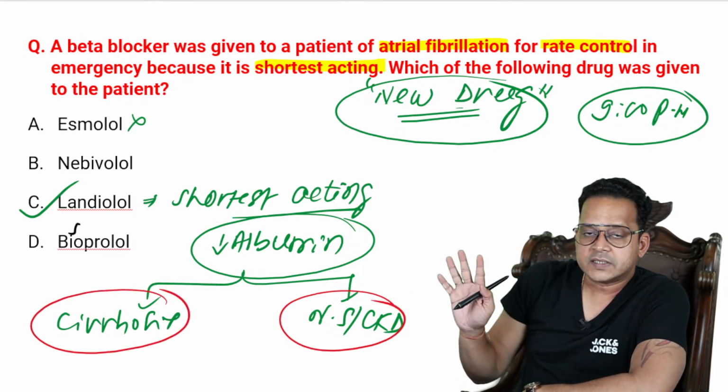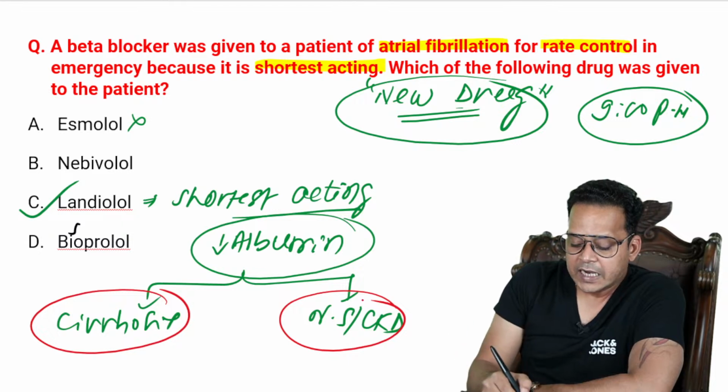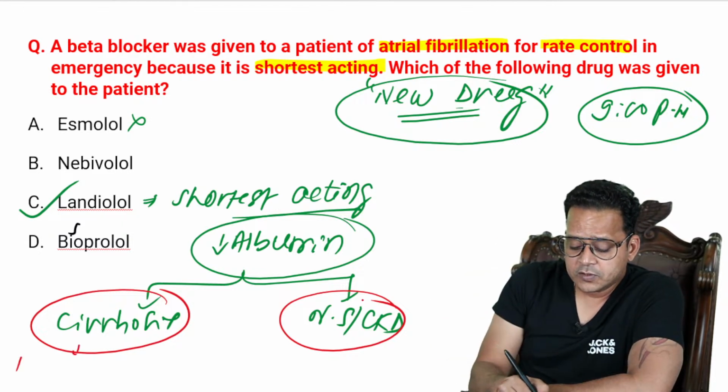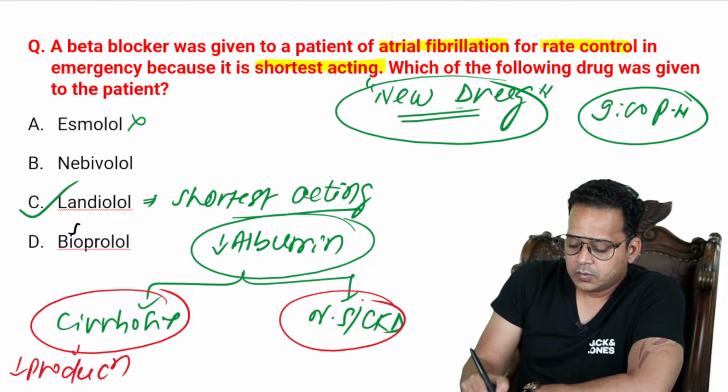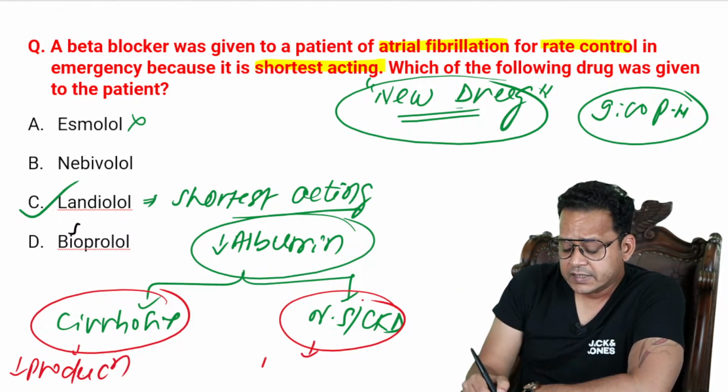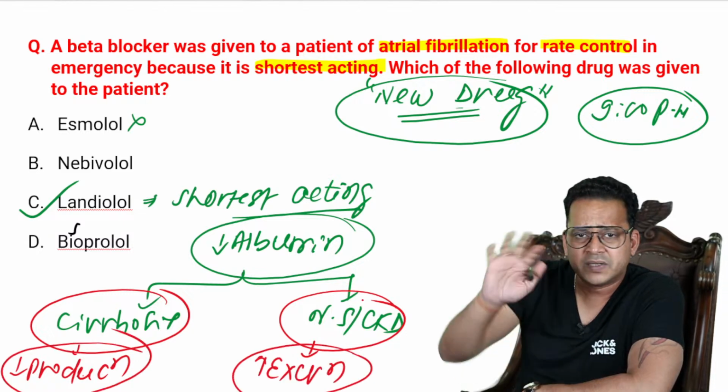In all these diseases. But in cirrhosis, albumin decreases because of a decreased production of albumin, whereas in nephrotic syndrome and CKD, it decreases because of increased excretion, right? Increased excretion. You have to understand this basic difference.